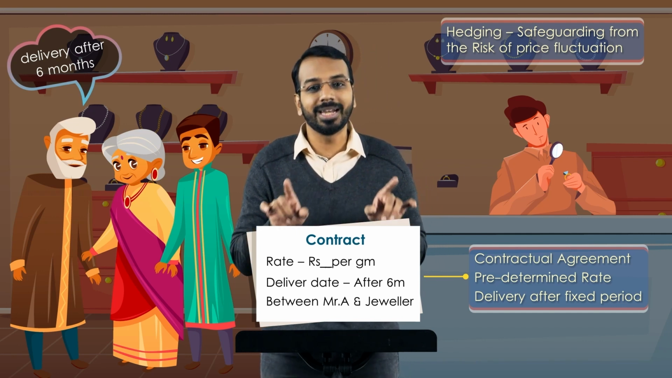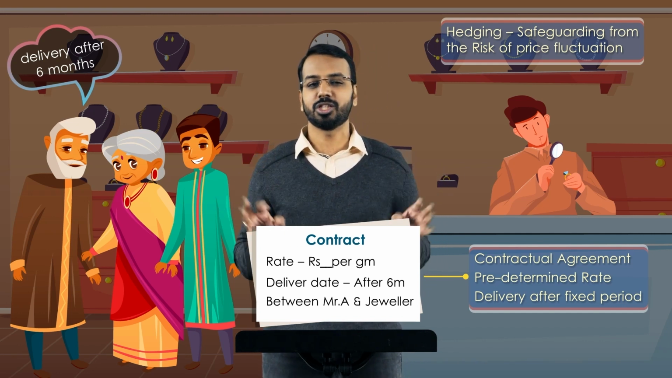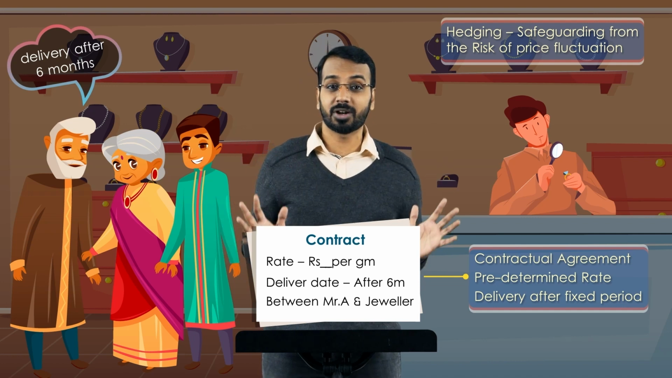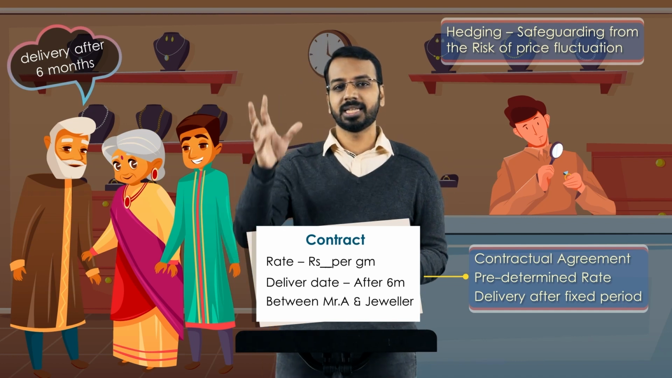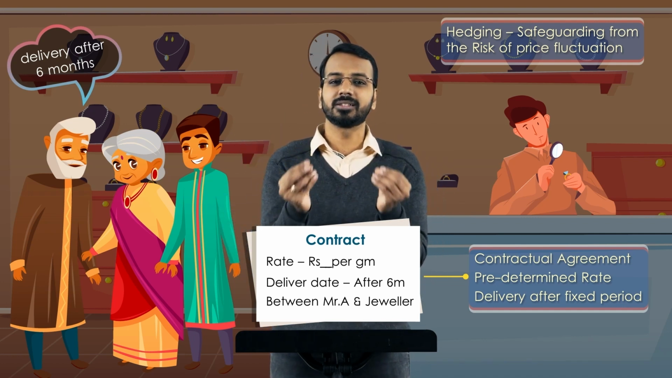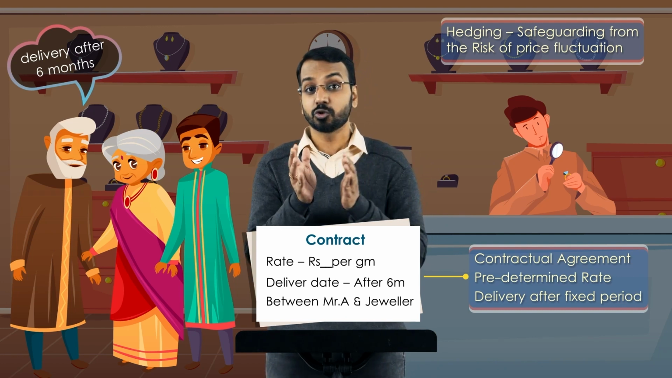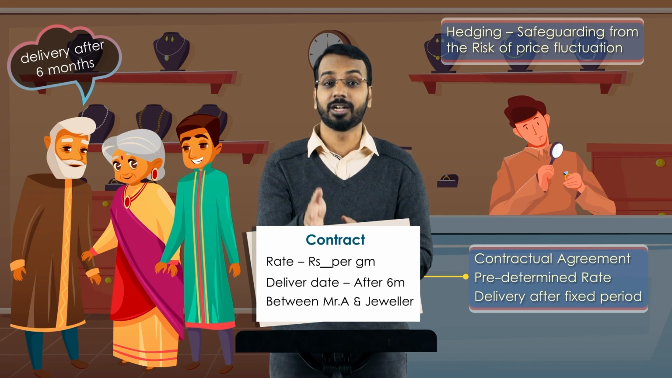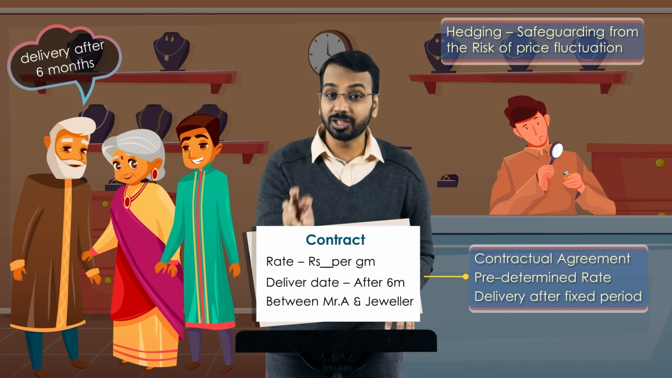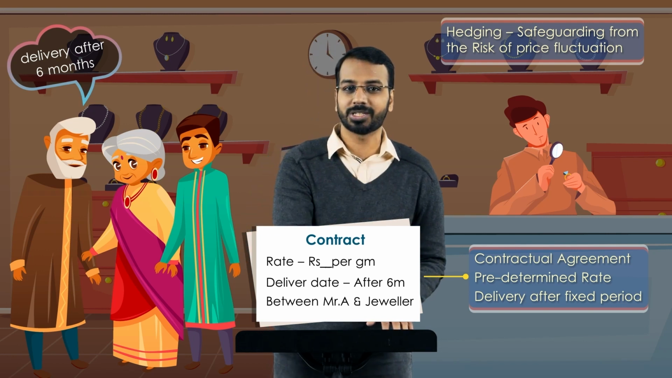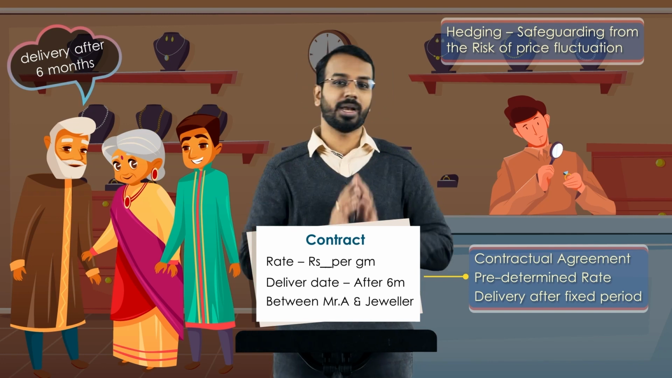But once you have agreed upon the rate, you can relax. There is no tension of price fluctuation. Whether gold is 50, 60, 80, 40, it does not matter. You have fixed a rate, and at that rate you will be buying, right? So this kind of contract that you have entered into is basically for hedging what? A future purchase of an asset. Okay, that is one aspect.